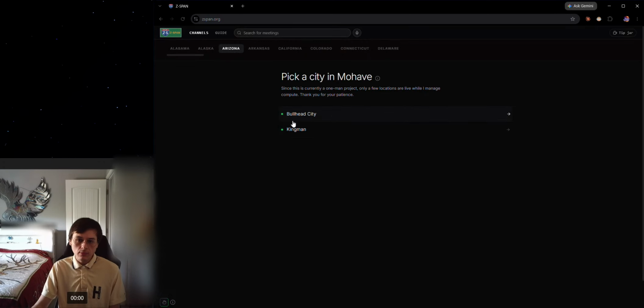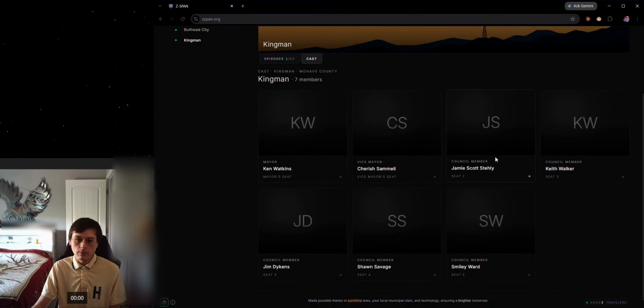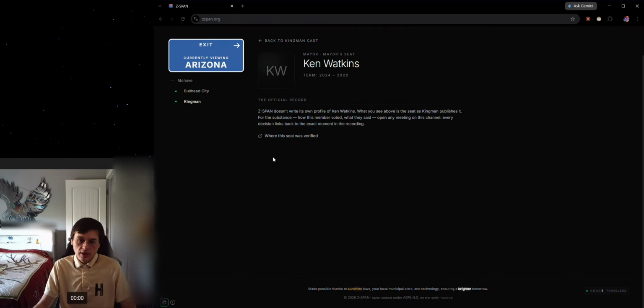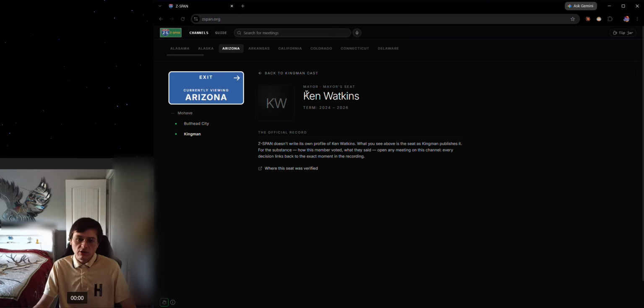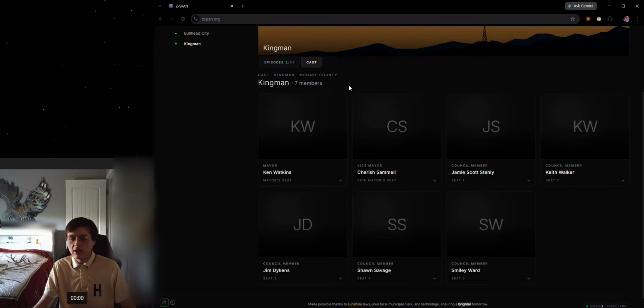Now the other one, so then there's cast basically. As of right now, I don't have them ready, so when you click it, it just doesn't say anything. It just says the actual mayor's seat and their term. Eventually, I don't have this as the public view for now, it will have quotes they've said, positions they've taken, and I'll leave it there. And again, every single thing will be cited, and I'll leave it there in a format that is archivable.